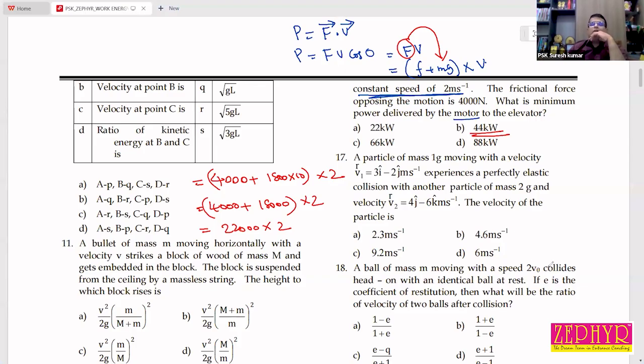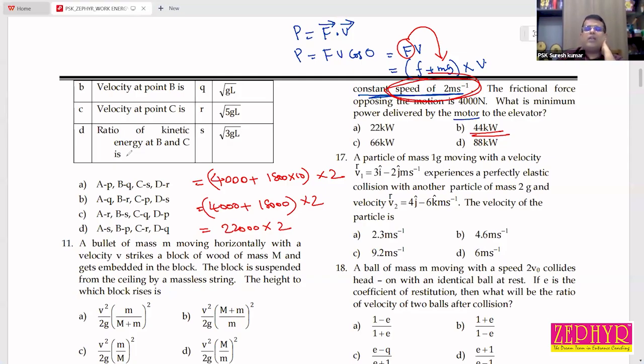Bhadra, Nidish, is it clear for you? Why do we equate the force in the cable to lift the lift to F plus mg? Because it is directly given that the entire system is moving with a constant speed of 2 meters per second.